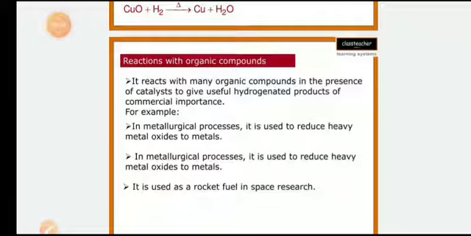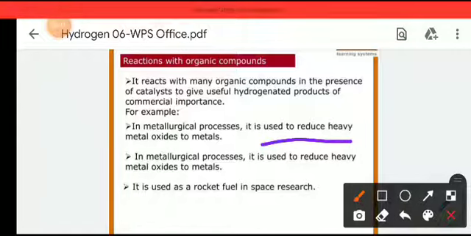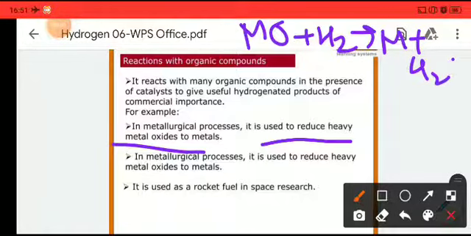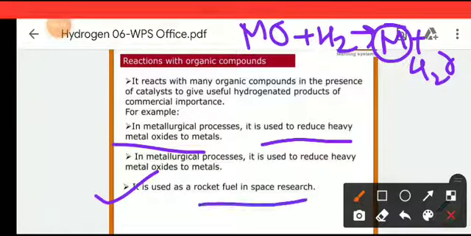For example, in metallurgical processes, it is used to reduce heavy metal oxides to metals. In class 10 and class 12 there is a chapter named metallurgy. In that chapter you will learn that to extract metal from metal oxide, we use hydrogen, which gives the pure metal. So in metallurgical processes, we use hydrogen as a reducing agent. Similarly, it is used as a rocket fuel in space research.